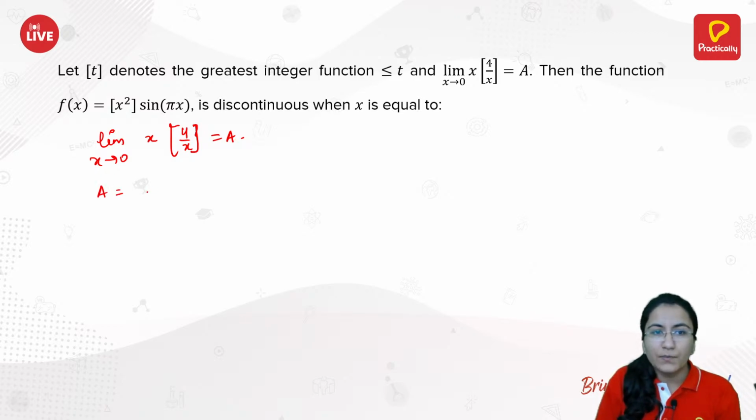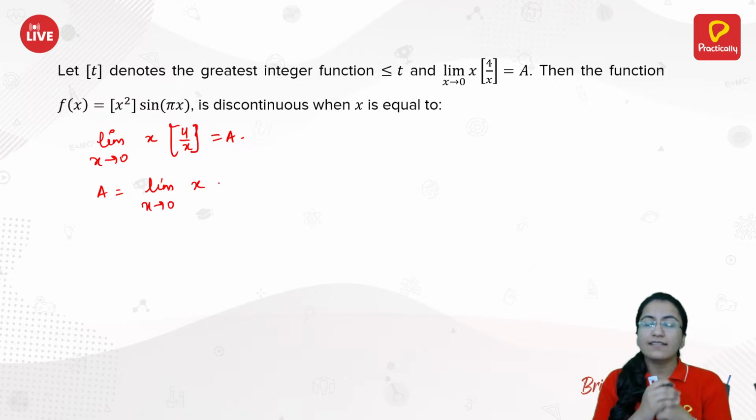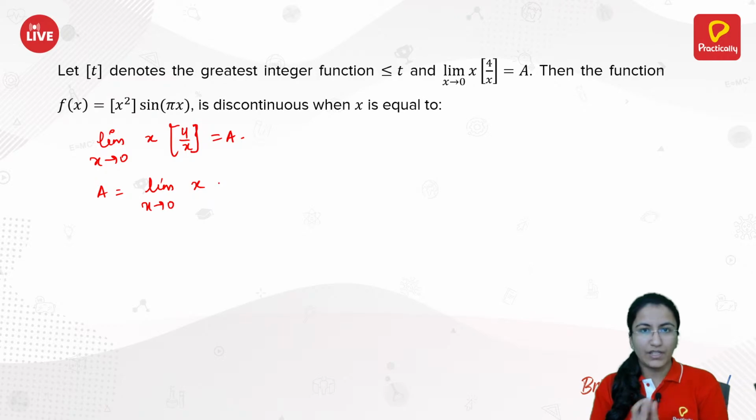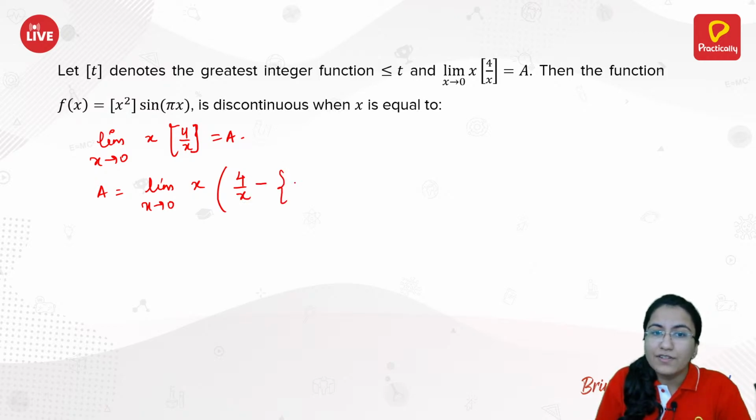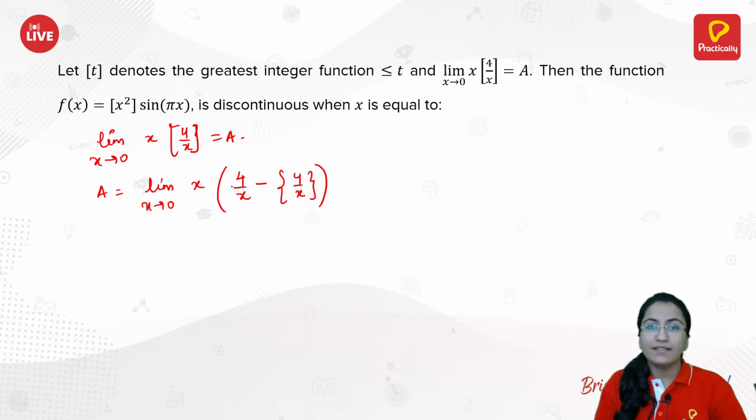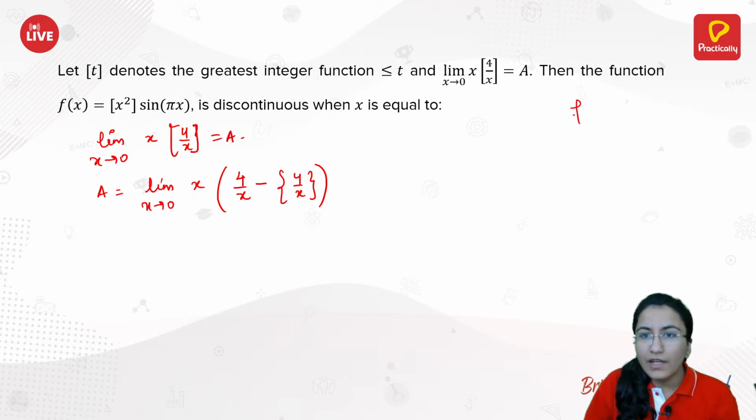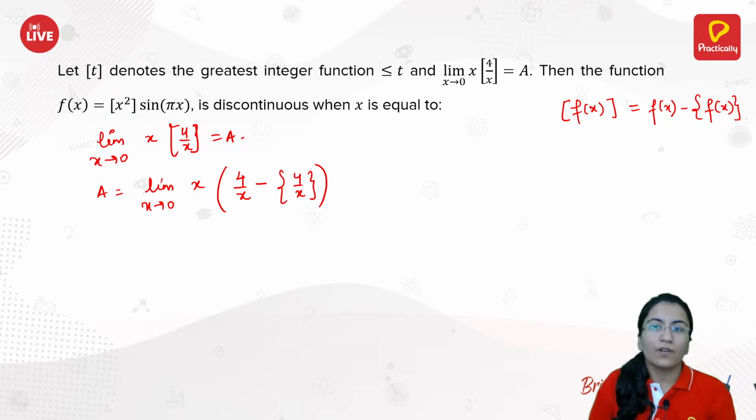A is equal to limit x approaches to 0, x into greatest integer of 4 by x. The greatest integer of any expression can be rewritten as the actual value minus the fractional part of that expression. So I have written this out like this. If we have f of x and greatest integer of it, that is same as f of x minus the fractional part function of that function.